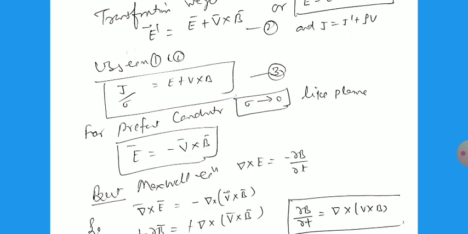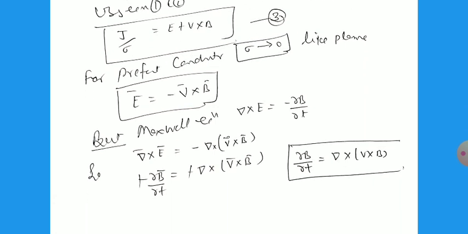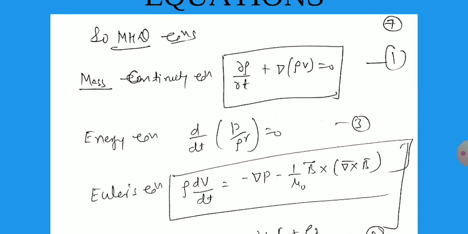If you take the Maxwell equation, del cross E equals minus del B by del t, and in place of E we substitute this value, so del cross E equals minus del cross V cross B, and del B by del t equals del cross V cross B. This is the final, the induction equation, the MHD fourth equation. Now we can summarize all four equations of MHD.